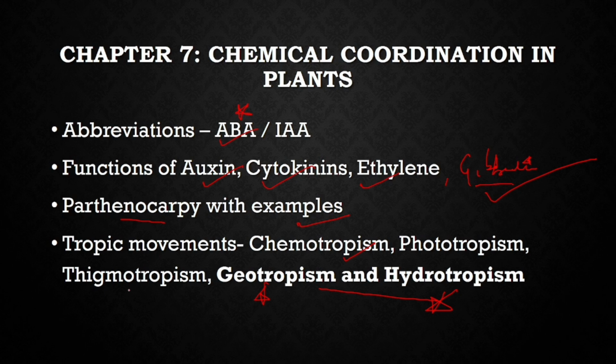Clinostat, generally, is a device which is used to study geotropism. You remember there is a motor on which the plant is fitted and it keeps on rotating. So the plant grows straight. That explains geotropism, and even avoids phototropism. So what is positive geotropism, what is negative geotropism, and which is more powerful, hydrotropism or geotropism? It is hydrotropism which is more powerful. So if you give an option to the seed, it will look for water first and then the gravity.